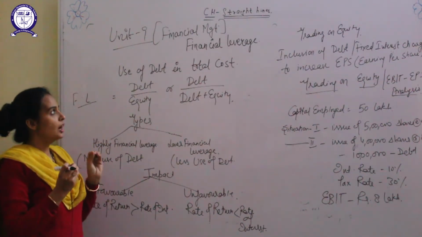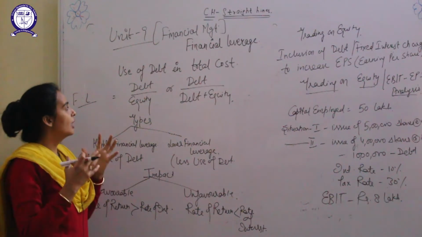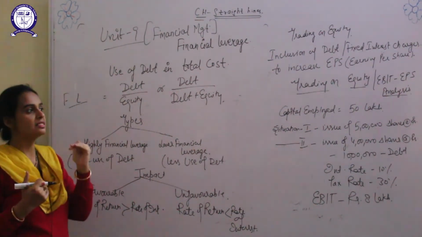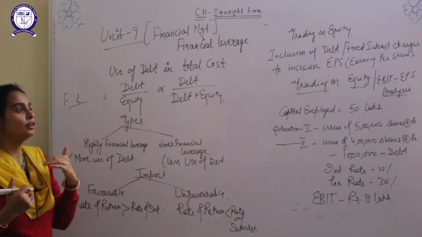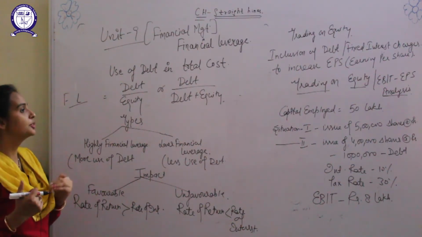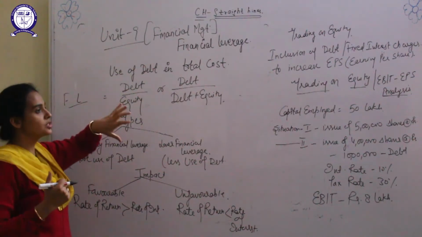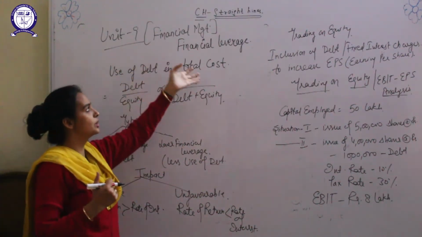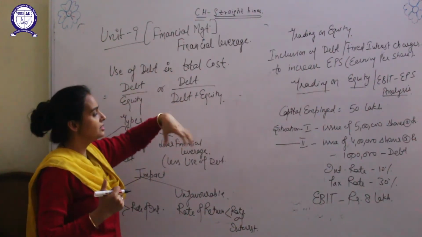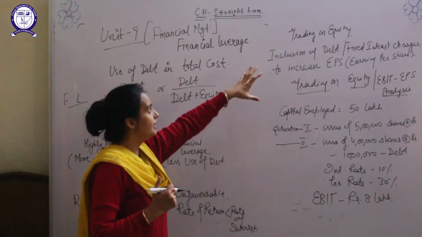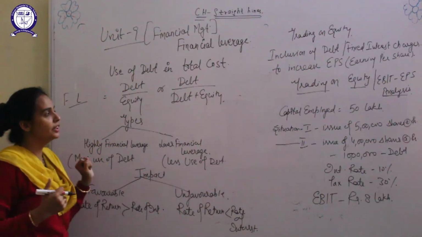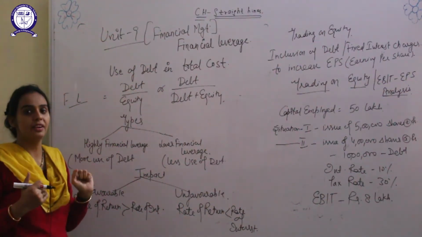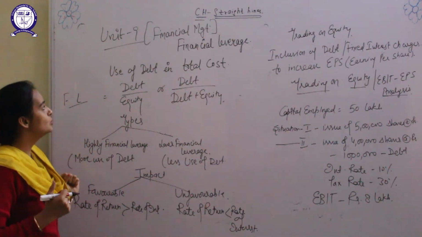It should be used up to a limit, because beyond the limit, if the company uses more debt, it increases the financial risk, because it increases the fixed burden on the company for paying the interest and for redemption of debentures. But there are certain advantages of using debt: it increases the earning per share, which we will understand in the concept of trading on equity or EBIT EPS analysis. And secondly, the company gets tax savings by using debt.